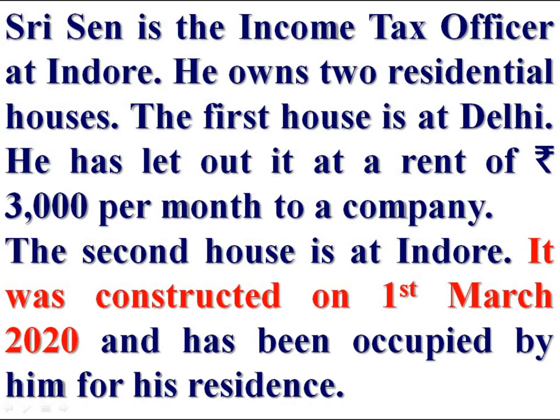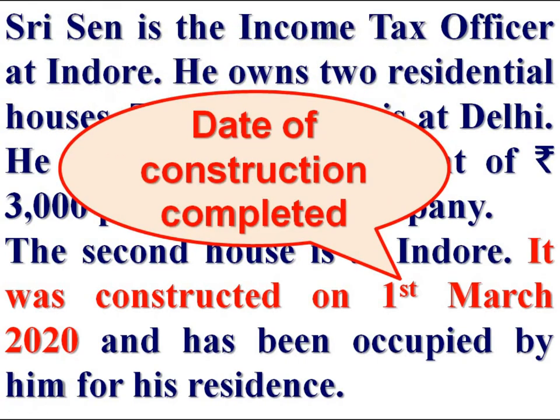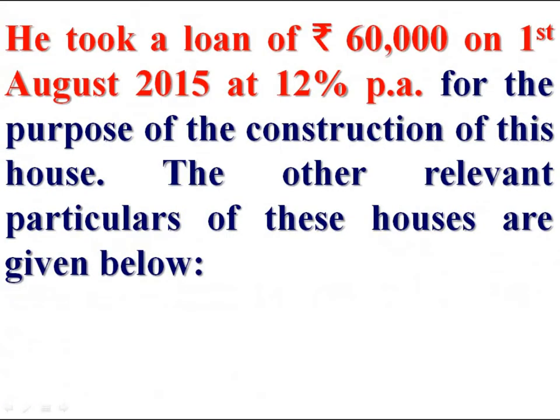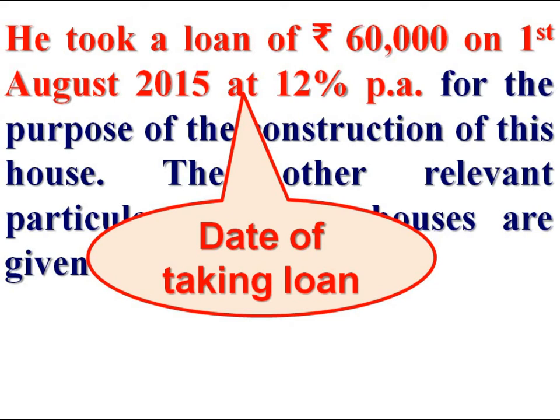We are given the second house was constructed on 1st March 2020. It is the date of completion of construction. He took a loan of rupees 60,000 on 1st August 2015. Date of taking loan 1st August 2015.